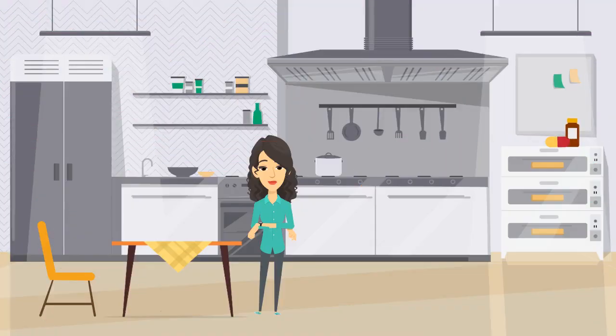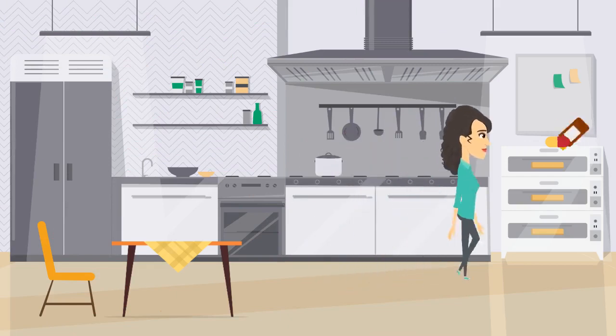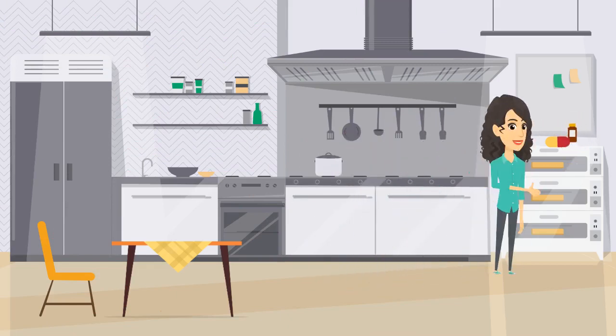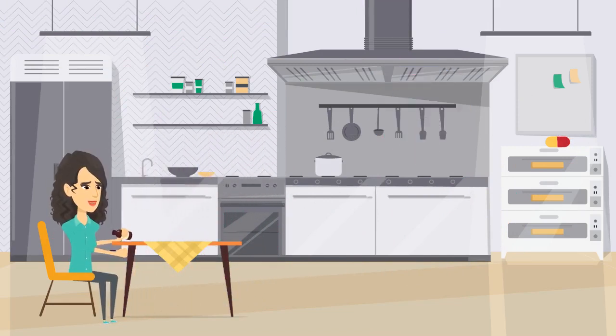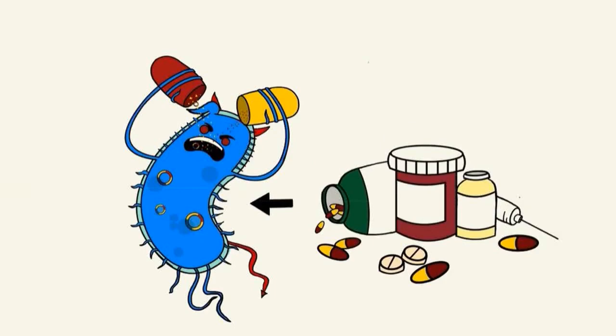The common treatment for UTI these days is taking antibiotics. About 15% of all antibiotics that are given in the USA today are for treating UTIs. But there are a few main problems in taking antibiotics, and we're not just talking about the taste. One issue is that the antibiotics don't just target the bad guys, but also kick out the good ones.